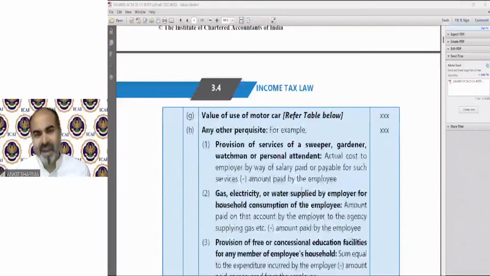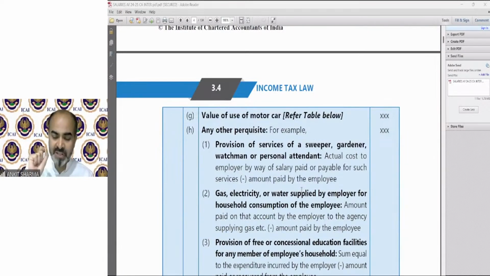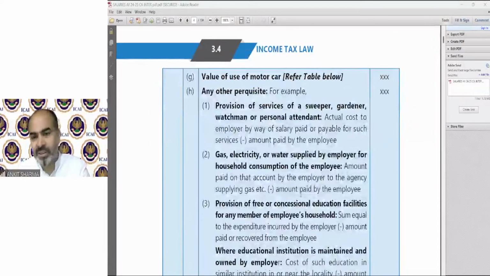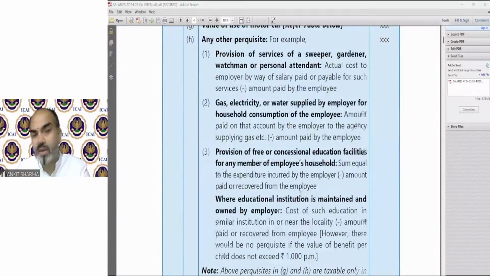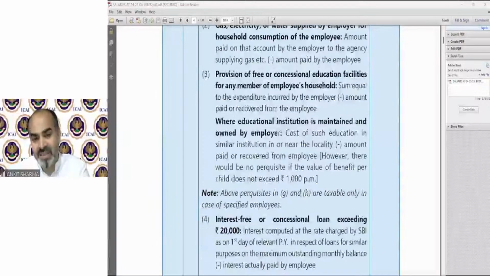Any other perquisite like a service of a sweeper, gardener, watchman, remember only those obligations which are for personal use by the employee and have been paid by the employer will be treated as a perquisite. If there is any payment which is for official purpose and that is paid by the employer, that is not going to be a perquisite. The gas, electricity or water supply detailed provision we have. Then we have to find out the free or concessional education facility. The provision has been discussed already.